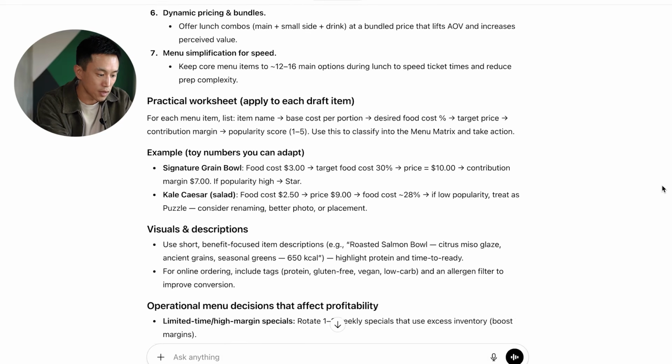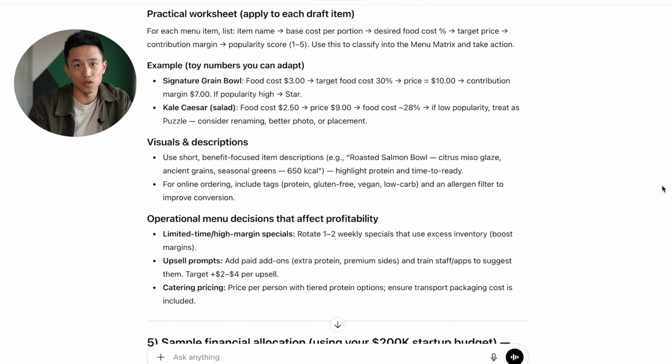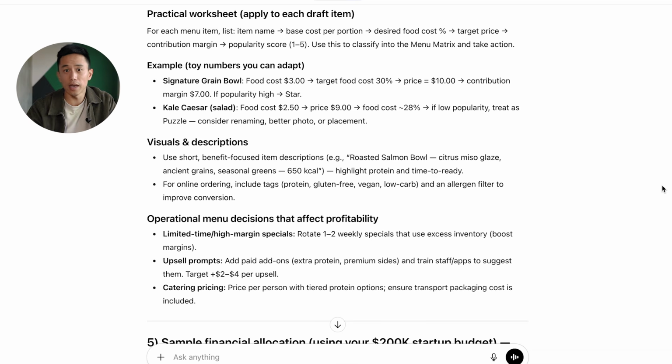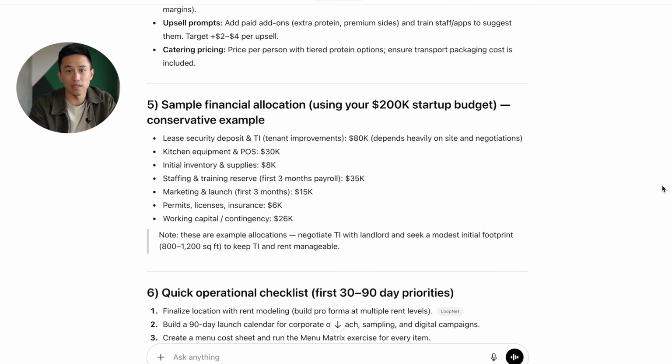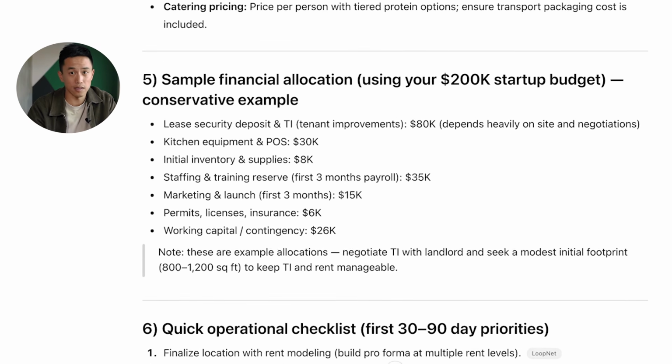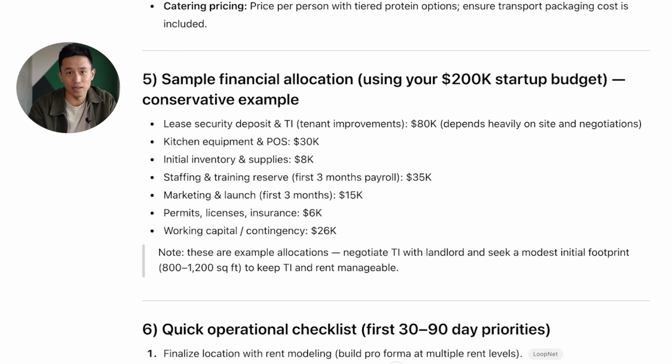Now, all this includes a worksheet that you can apply to your business, so that way you can make it specifically yours. And finally, the financial allocation, looking at, let's say, a $200K budget to create this entire restaurant if this is a new concept, or you already have an existing restaurant and you just want to know, are you on par? Are you spending your resources where they should be? This is also a very good guide for you to see whether it's POS, inventory, staffing, marketing, or working capital. It is important for you to know your baseline.